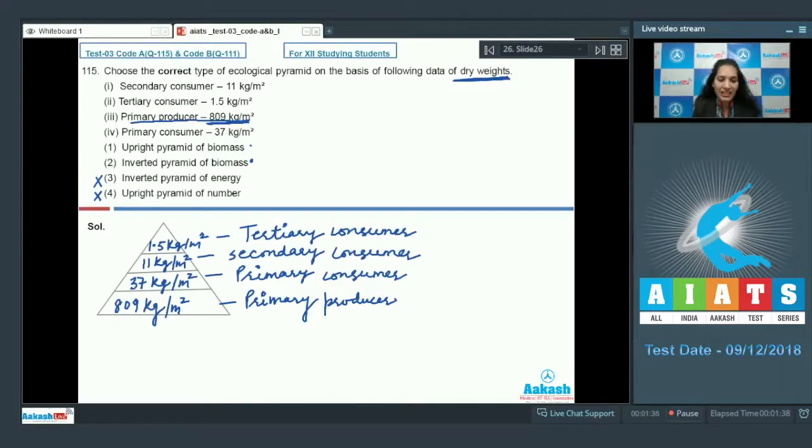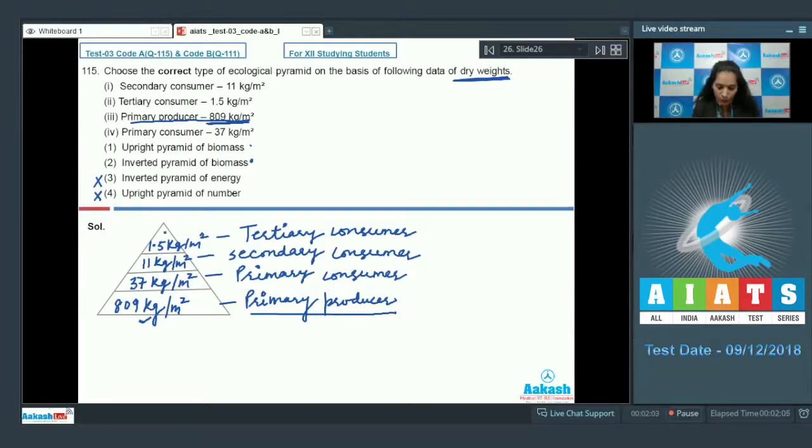They are present at the base. So, primary producers are present at the base, 809 kg per meter square, followed by primary consumers which have 37 kg per meter square. Then secondary consumers 11 kg per meter square, and last or at the top, tertiary consumers which have 1.5 kg per meter square biomass.